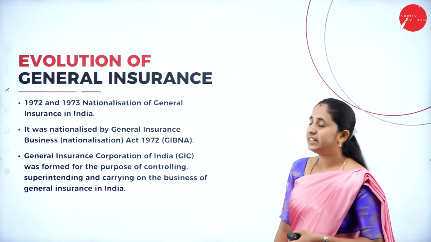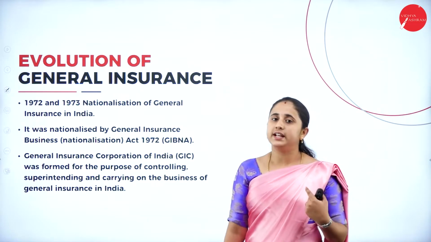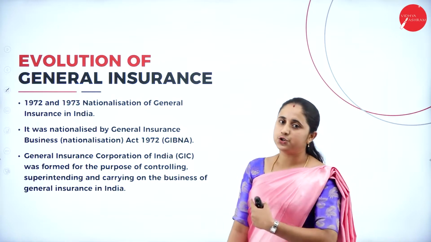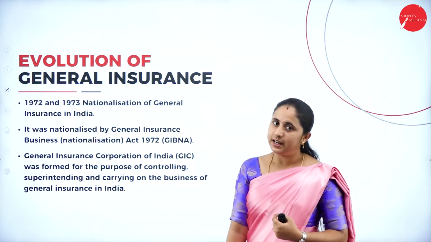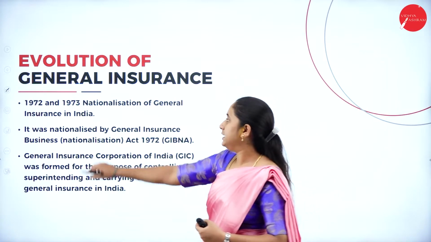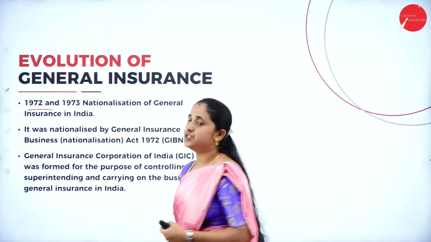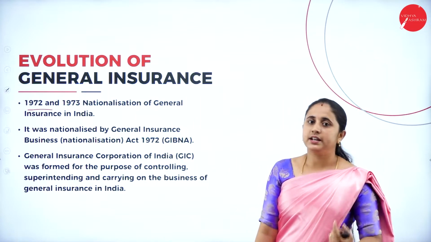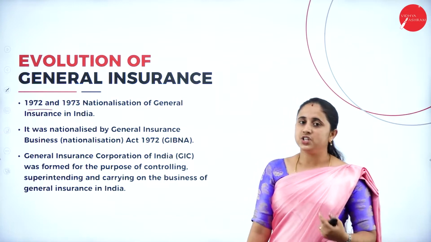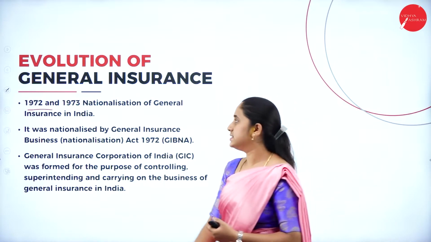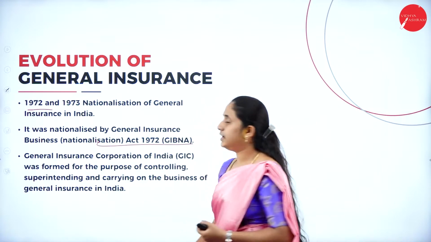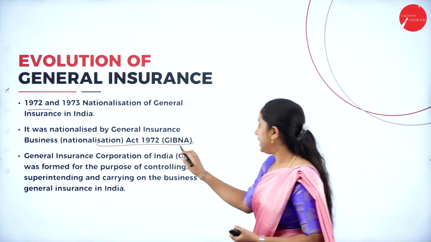Next, in the years 1972 and 1973, nationalization of general insurance took place in India. In the year 1972, general insurance was nationalized by the General Insurance Business Nationalization Act 1972, GIBNA.